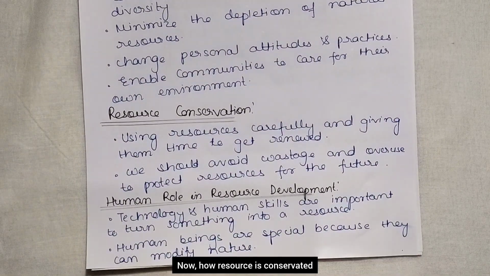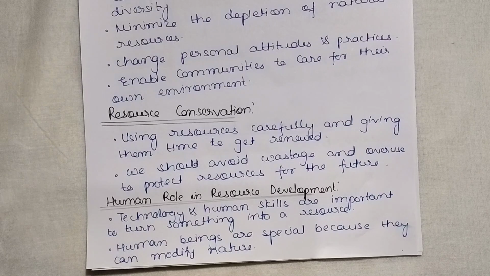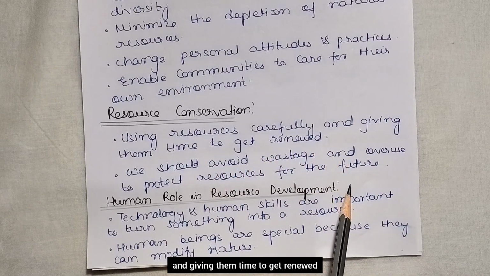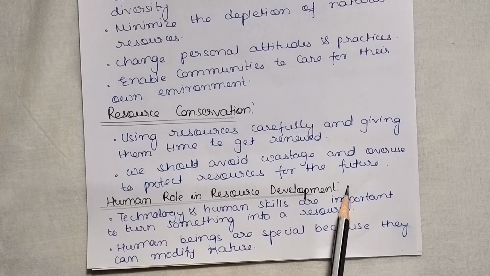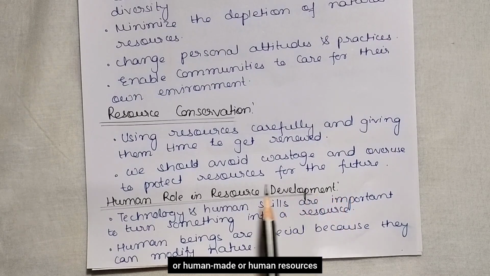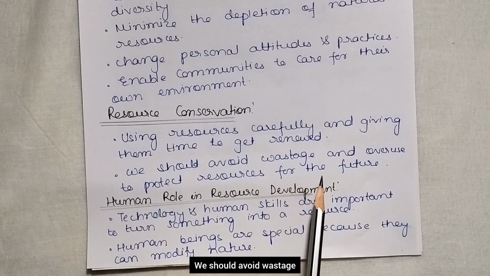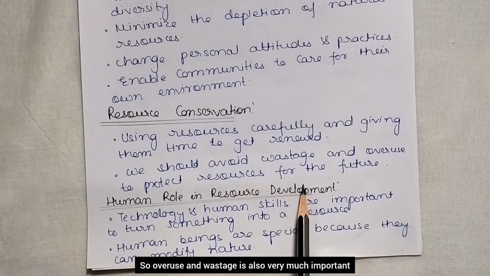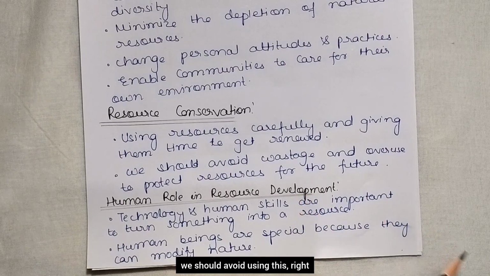Now how are resources conserved? By using resources carefully and giving them time to get renewed, we can conserve our resources, either natural or human-made or human resources. We should avoid wastage and overuse to protect resources for the future. So overuse and wastage are very important to avoid, right?